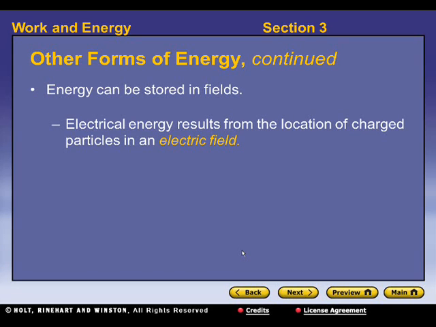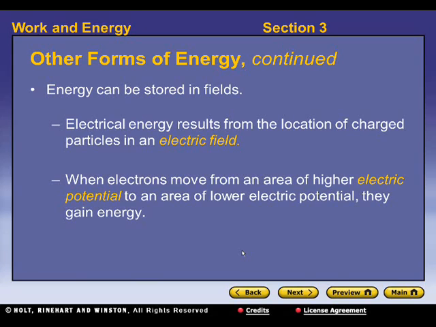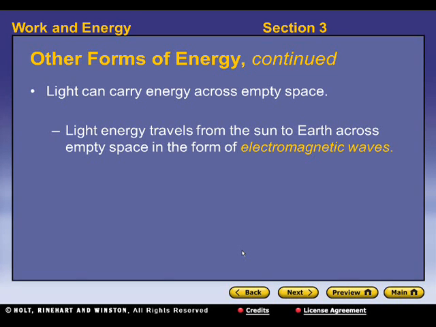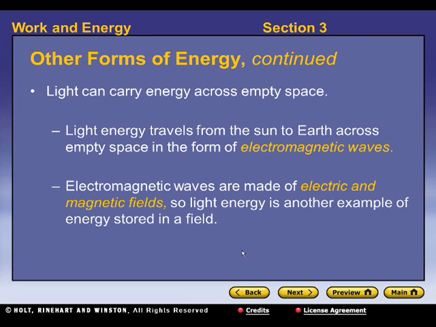Energy can also be stored in fields. Electrical energy results from the location of charged particles in an electric field. We'll get to more of that in chapter 17. And when electrons move from an area of high electric potential to an area of low electric potential, they gain energy. So they're moving there. They have kinetic energy. Light can carry energy across empty space. Light energy travels from the sun to Earth across empty space in the form of electromagnetic waves. And electromagnetic waves are made of oscillating electric and magnetic fields. So light energy